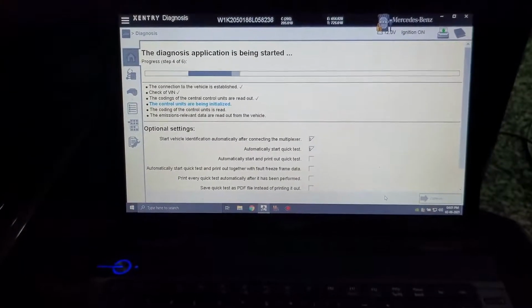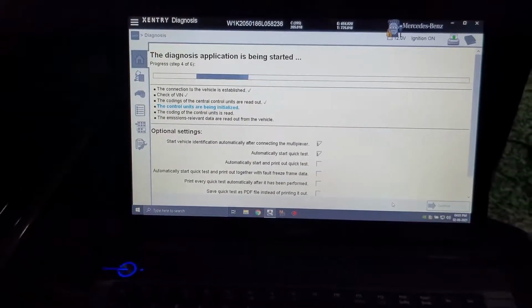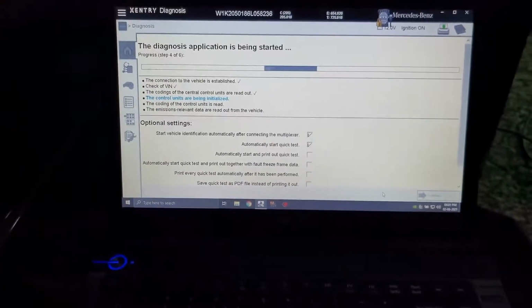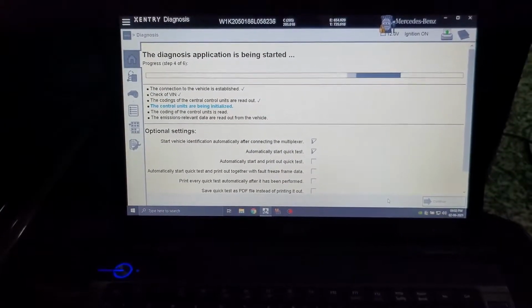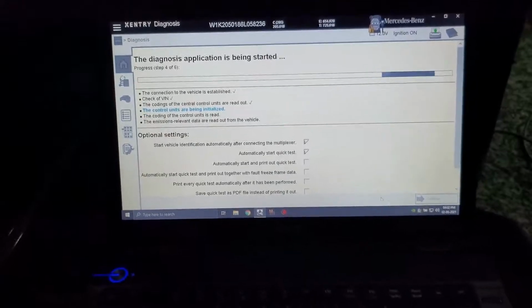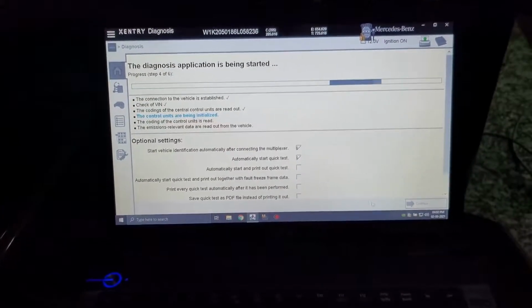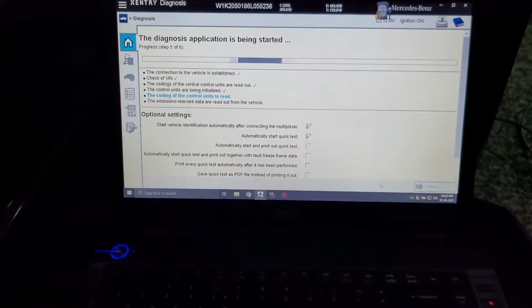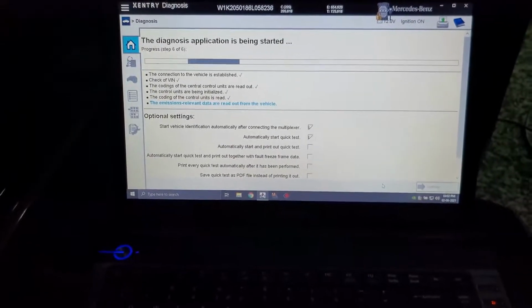Believe me, the service center has got very strict instructions regarding disabling these kinds of things. Before, they were doing this disabling, but now, even if you beg them, even if you bribe them, they won't do it, because everything is recorded on that user ID and password, so the person who has done the job will be fired, and they will force you to take the car back and come to the service center and get it repaired again. They will do the coding again and make sure that it is turned on again. So be careful with these kinds of things, because the service center will not do it at any cost.